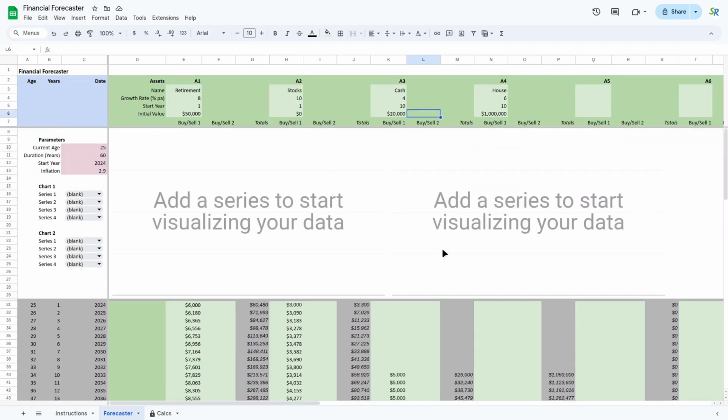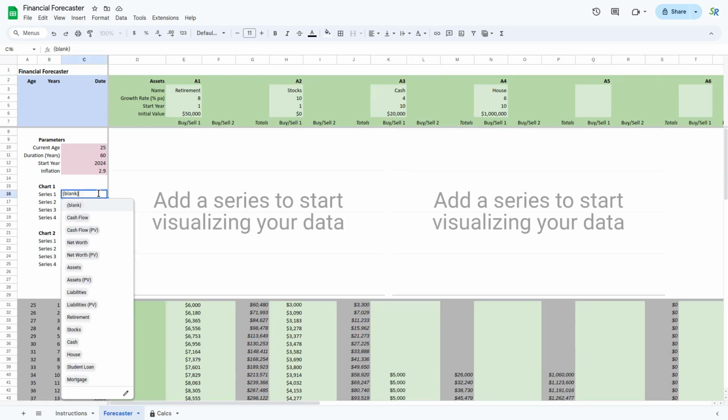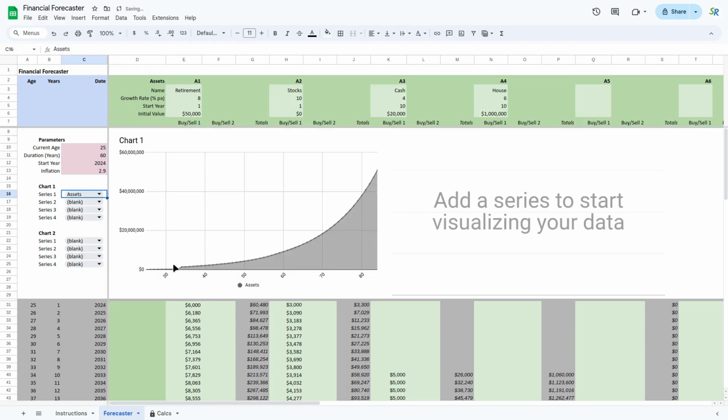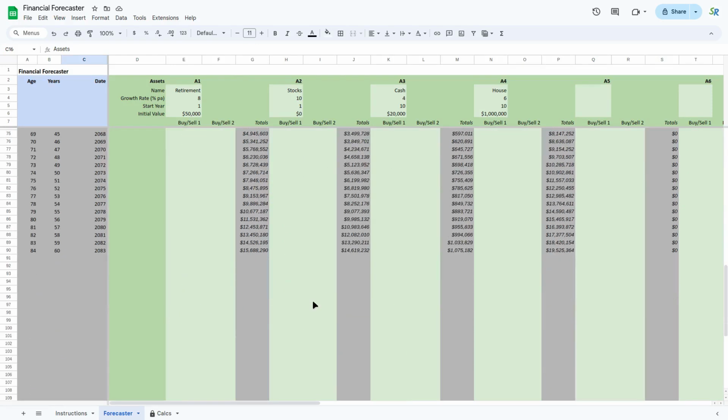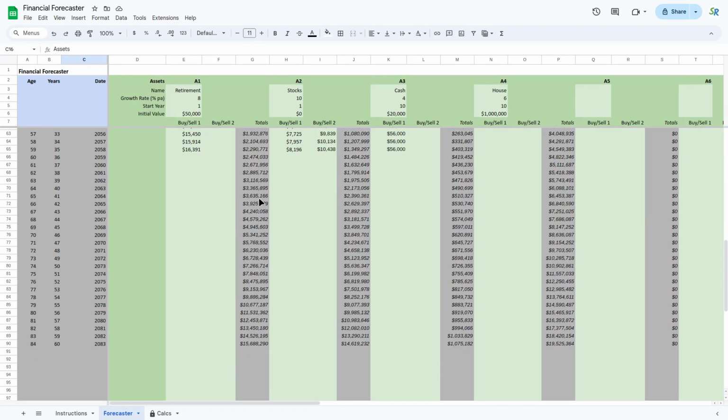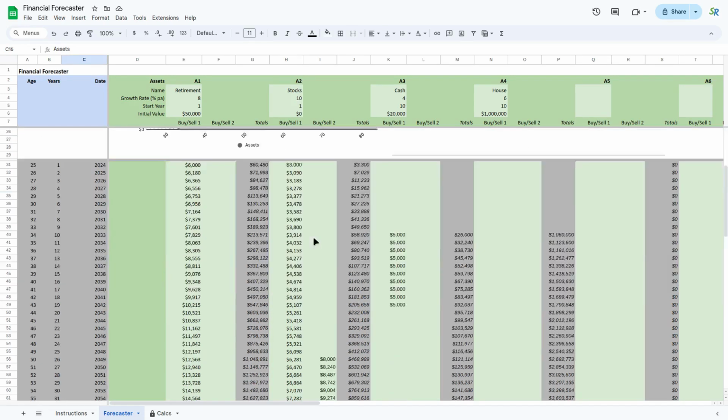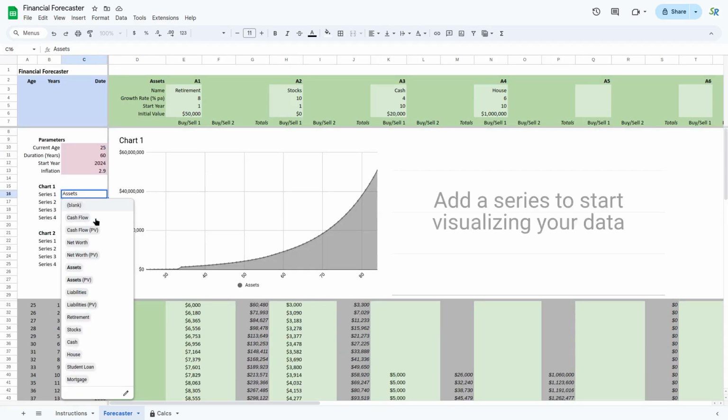All right, so what does this all look like? Well, you can visualize this now, and let's have a look at our assets. So this is our total assets over time. You can see here over the 60 years that we've got a lot of money. There's no other way to say that, because at the moment what we're saying is that all these assets are still growing.